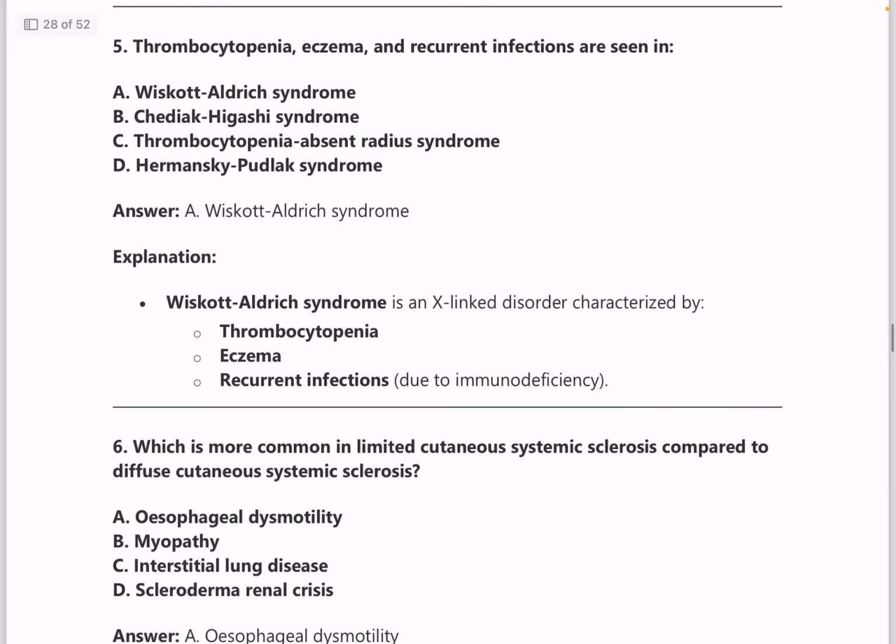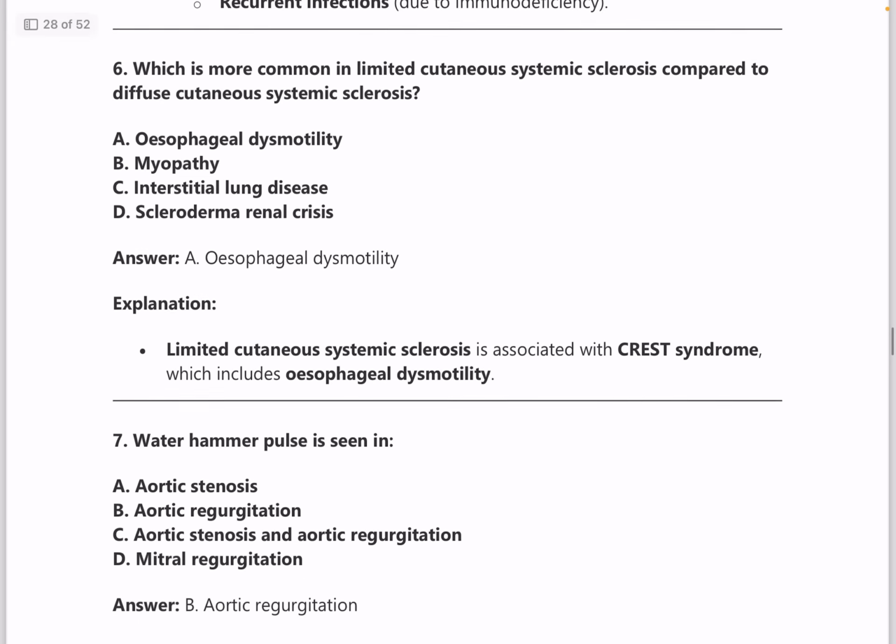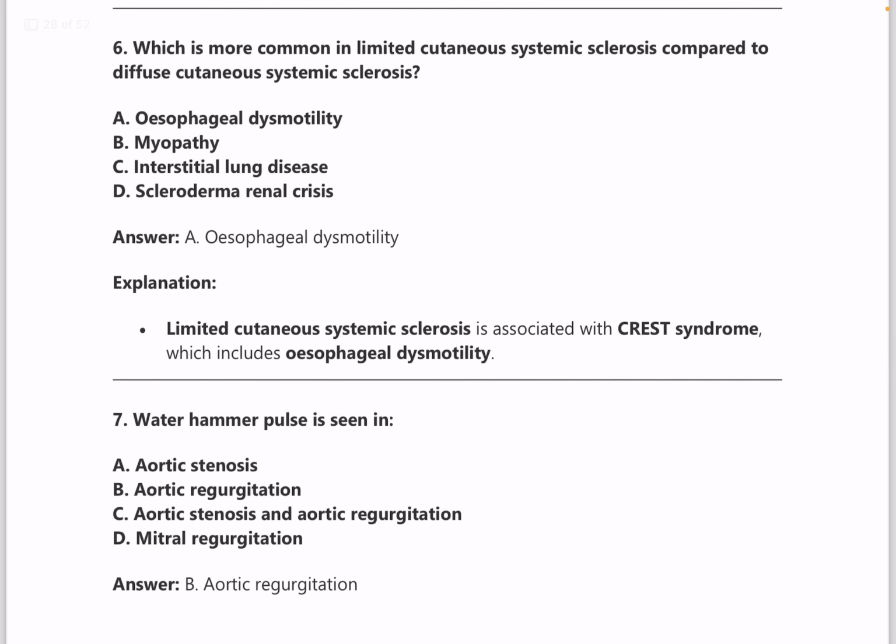Next, thrombocytopenia, eczema and recurrent infections are seen in Wiskott-Aldrich syndrome. Again, it's an X-linked disorder, and the common features seen in Wiskott-Aldrich are thrombocytopenia, eczema and recurrent infections. It's a triad. Next, what is more common in limited cutaneous systemic sclerosis compared to diffuse cutaneous systemic sclerosis?